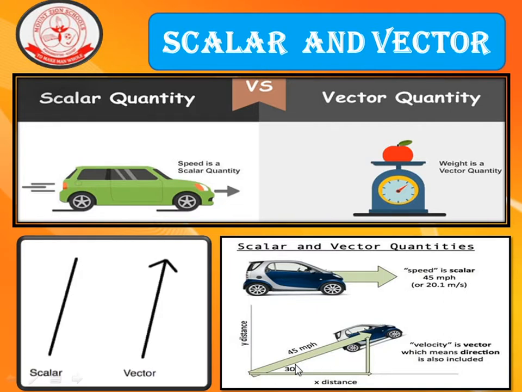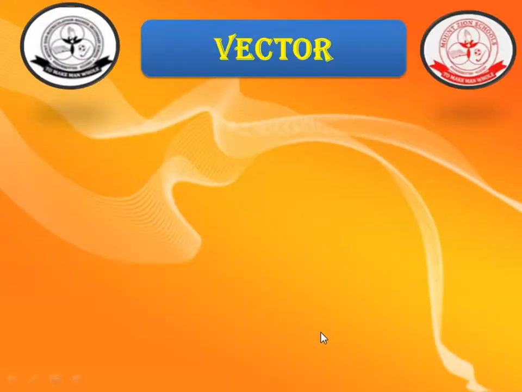Here we consider the car is moving along the direction, maybe in the northeast. Here the direction is also included. So the quantity velocity is considered. That means direction is also included. That's why velocity is a vector quantity.